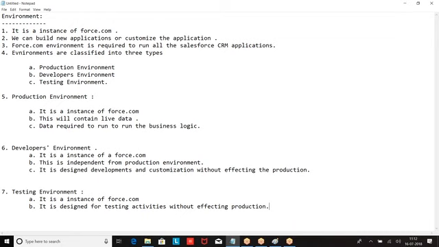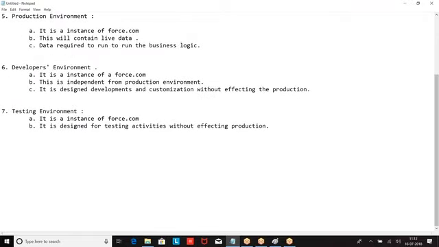The testing environment is designed for testing the application without affecting the production environment. I hope you are clear. So the live application is production. The place where developers work to customize the application is the developers environment. The place where testers work to test the application is called the testing environment.